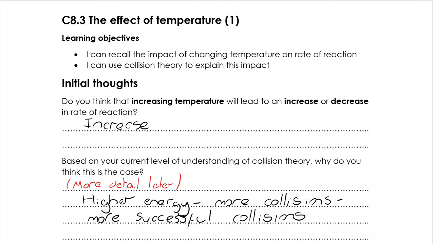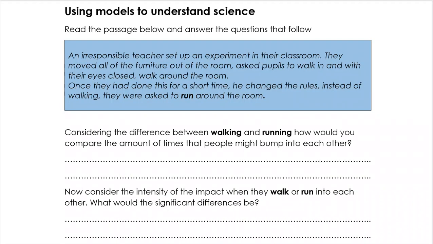And we looked at a very similar idea with surface area. In surface area, when we broke something down into smaller pieces, we found there was greater surface exposed, so there were more collisions, so there were more successful collisions, so the rate was faster. As we go through this video, we're going to find it slightly more complicated with temperature. So we have here a couple of questions, something for you to read, and a good example of using a model to remember something that's perhaps quite abstract.